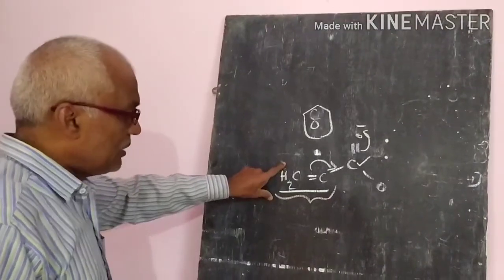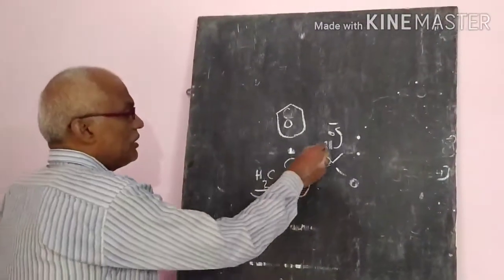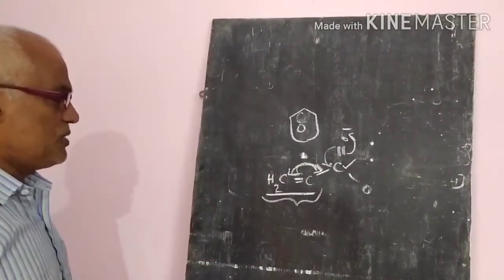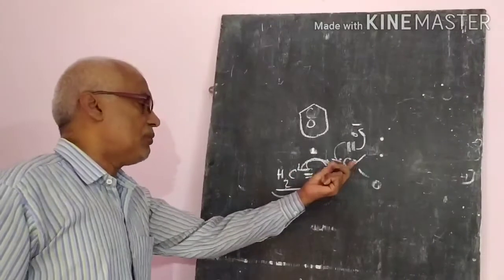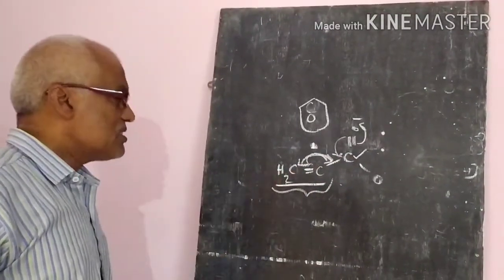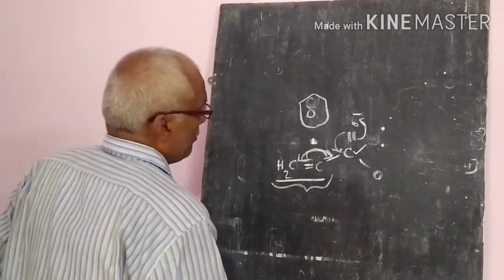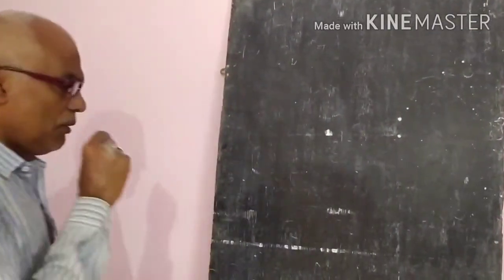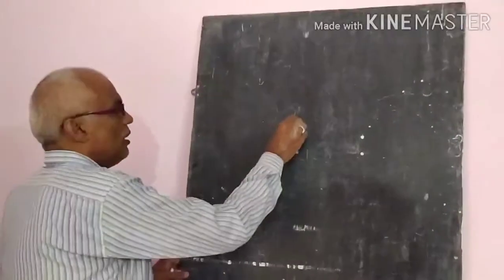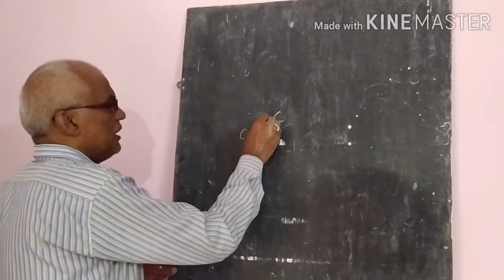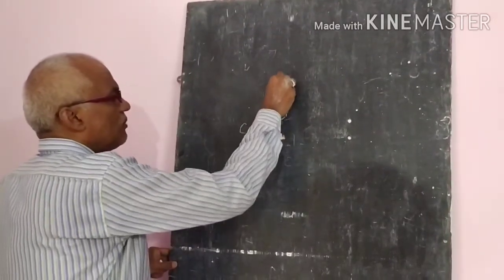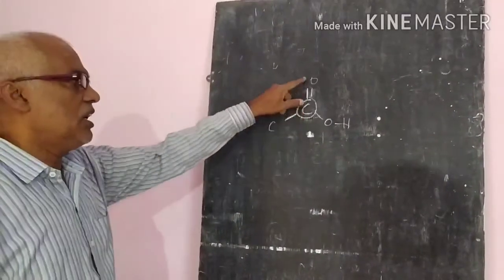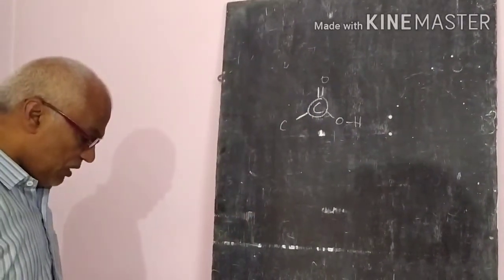But it decreases when electron donating groups are there. Electron donating groups on the carbonyl carbon atom automatically decrease the stabilization, so the acidic strength will decrease. So increasing or decreasing the acidic strength mainly depends upon the groups that are attached to the carbonyl carbon of the acidic group. That is the more important.